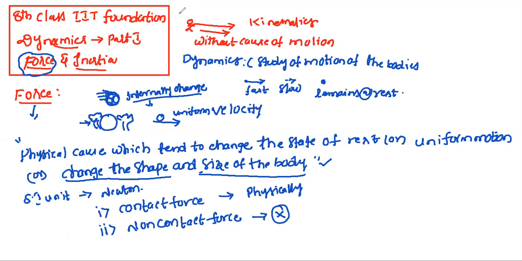Now in nature we have some forces. Different types of forces are there that we are going to discuss now. There are five forces in the universe.